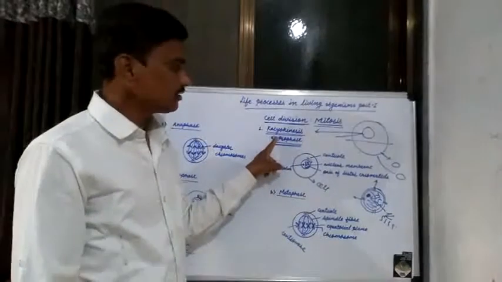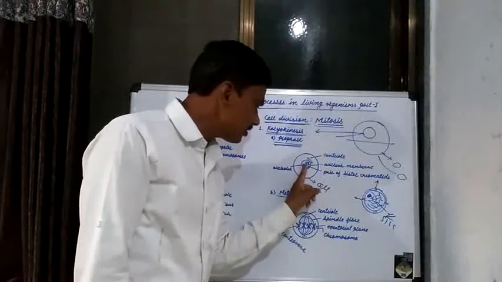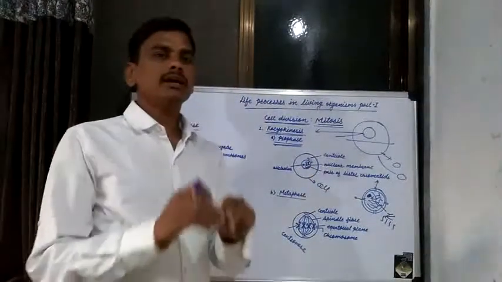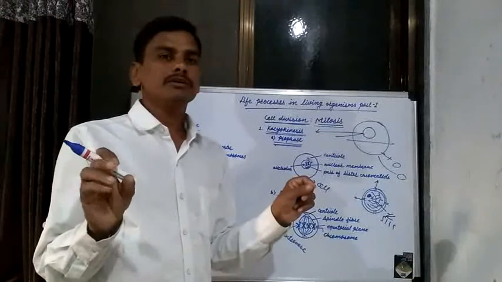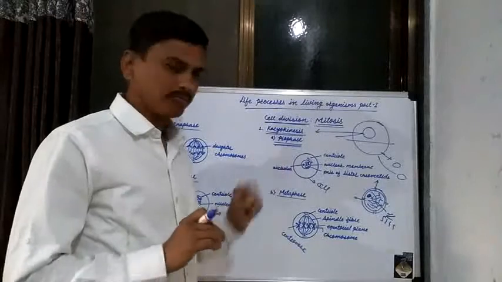That is prophase. The nucleolus and nuclear membrane disappear, but incompletely in prophase.